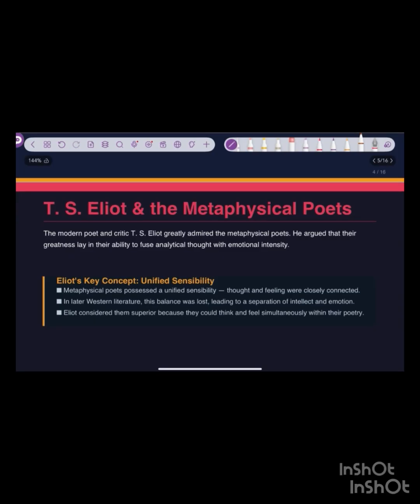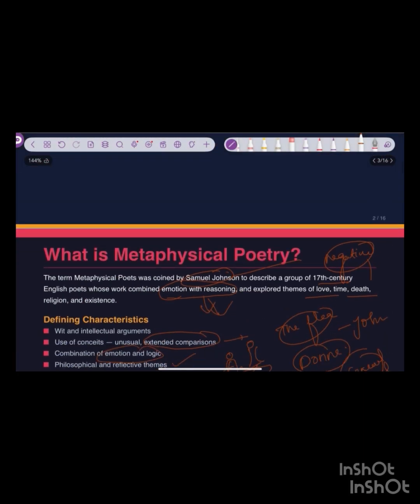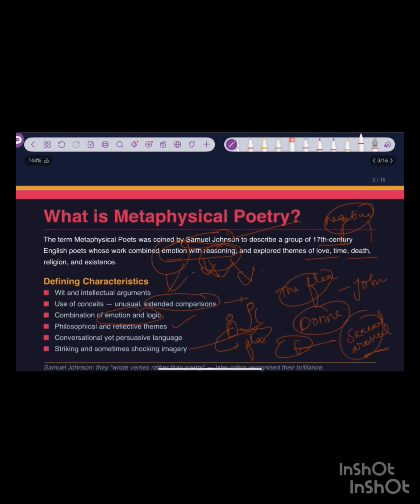The modern poet and critic T.S. Eliot admired the metaphysical poets. He argued that their greatness lay in their ability to fuse analytical thought with emotional intensity. He realized that earlier, either there was, I will use this term, either there was reasoning or there was emotion.